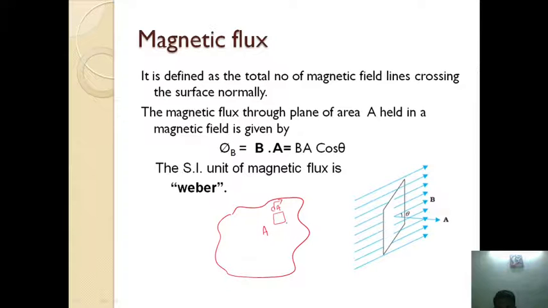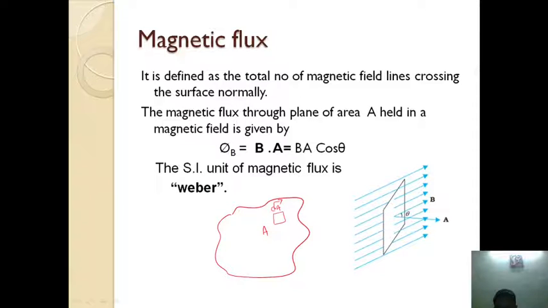Let us consider this small area dA, and the total area is A. If the surface has a regular shape and the field has only one direction, it is simple. Here the magnetic field has different directions at different areas, so the magnetic field is non-uniform. In that case, the area must be divided into small elements.